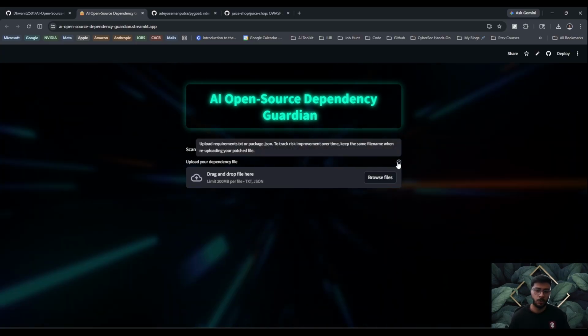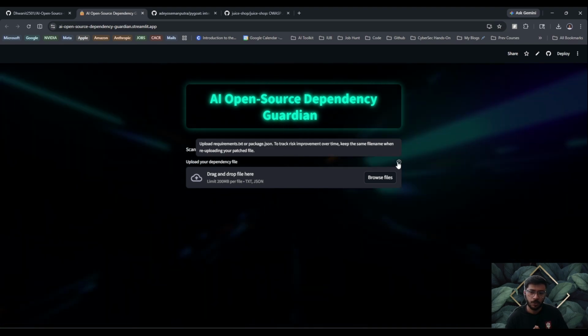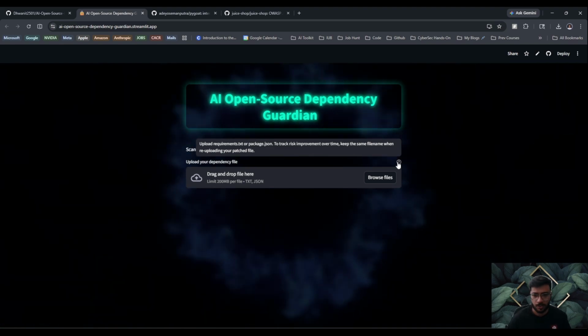Another thing to note is to keep track of the risk improvement, you need to keep the same file name when re-uploading your patch file. So just keep that in mind.